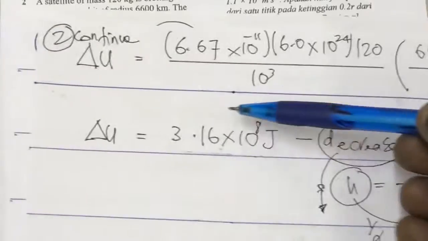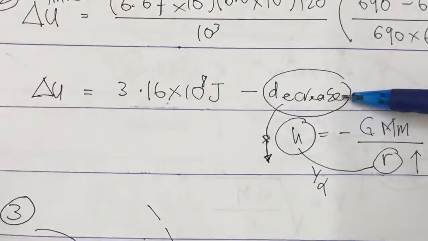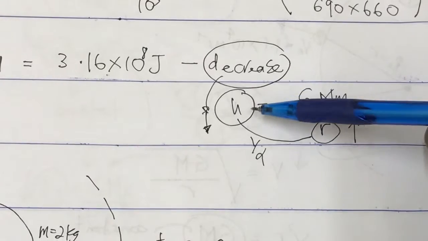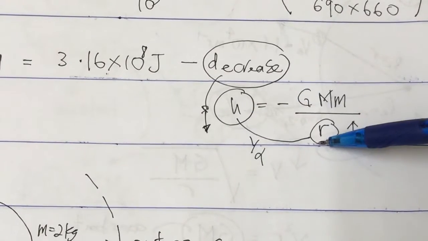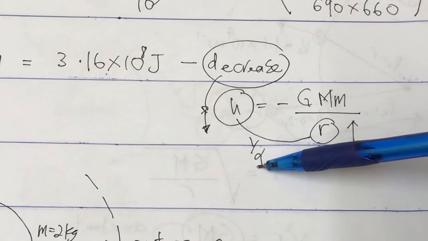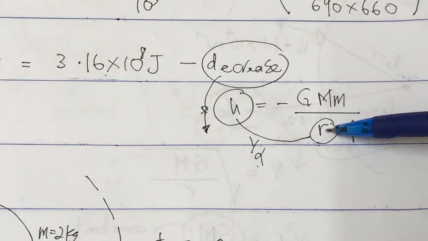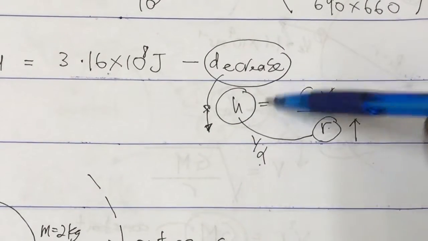Now this is the change in energy, the delta U we are looking for. And it is decreasing. Now why is it decreasing? From the formula of potential energy, up and down, again it is inverse. As the radius of the satellite increases, the potential energy must decrease.